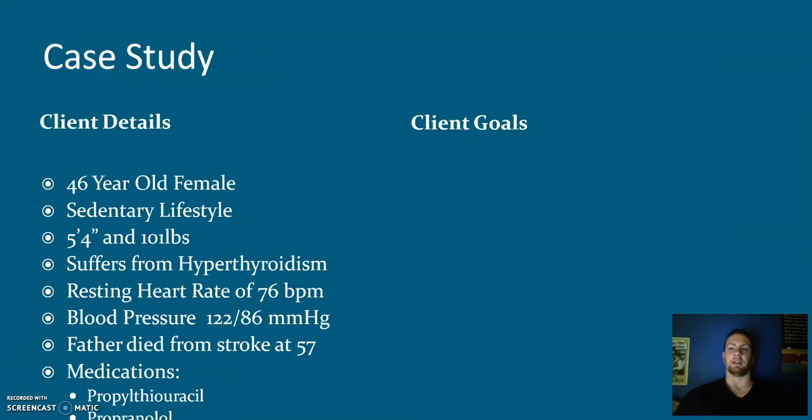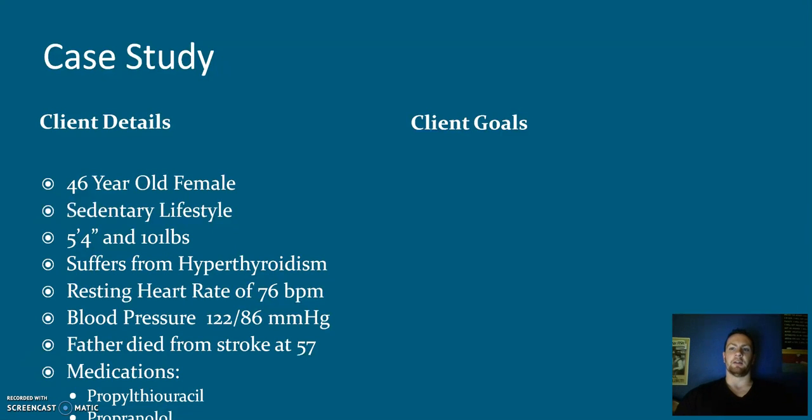For this case study, there is a 46-year-old female who has a sedentary lifestyle. She is 5'4" and 101 pounds, which is a BMI of 17. This classifies her as underweight. She suffers from hyperthyroidism, which has decreased her body weight. Her resting heart rate is 76 beats per minute, and blood pressure is 122/86 millimeters of mercury.